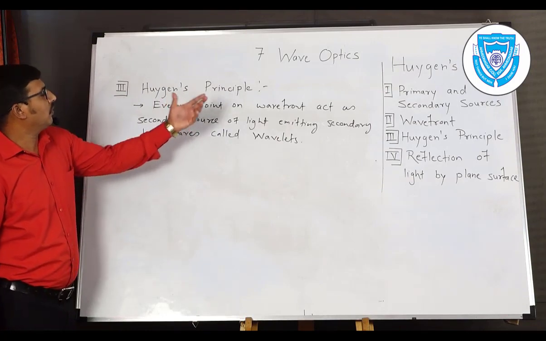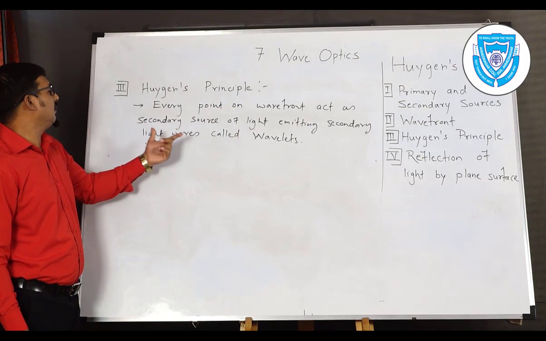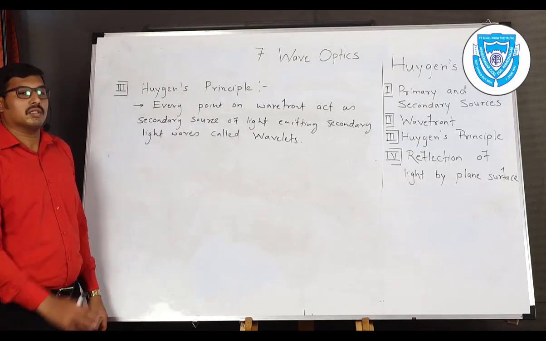Every point on wavefront act as a secondary source of light emitting secondary light waves called wavelets.